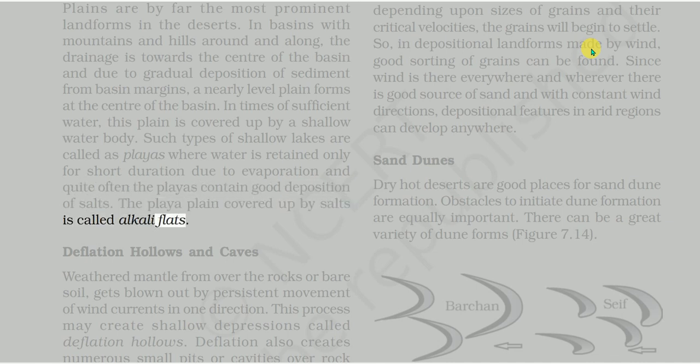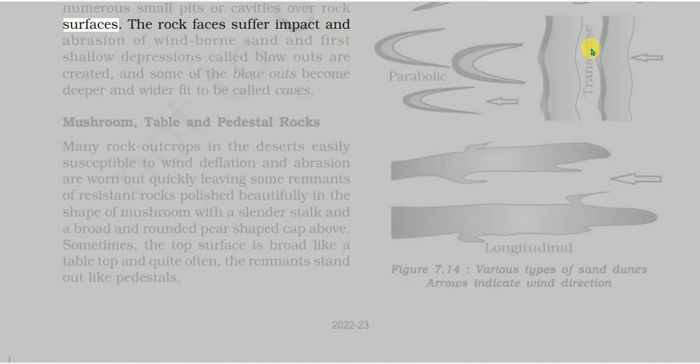Deflation hollows and caves. Weathered mantle from over the rocks or bare soil gets blown out by persistent movement of wind currents in one direction. This process may create shallow depressions called deflation hollows. Deflation also creates numerous small pits or cavities over rock surfaces. The rock faces suffer impact and abrasion of windborne sand, and first shallow depressions called blowouts are created, and some of the blowouts become deeper and wider, fit to be called caves.